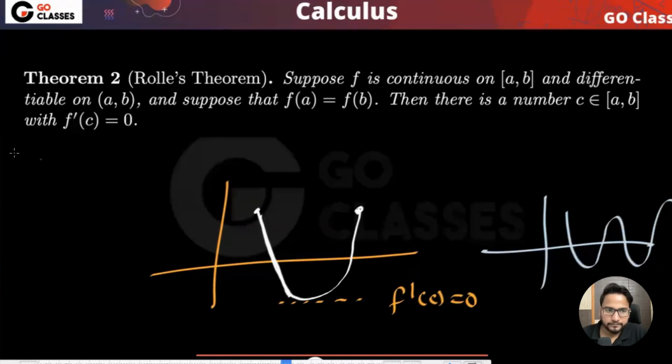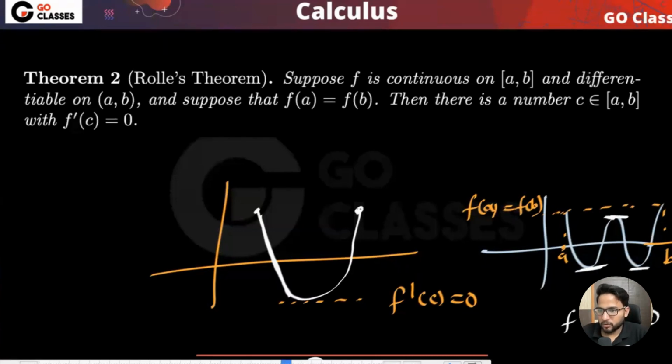something like this. So you can say that this is A, this is B. I'm doing this in a little hurry, because that is already there in the videos. So you can say that here multiple c's are there. So here f'(c) is equal to 0 for multiple points.